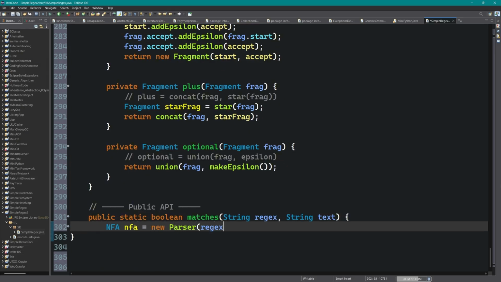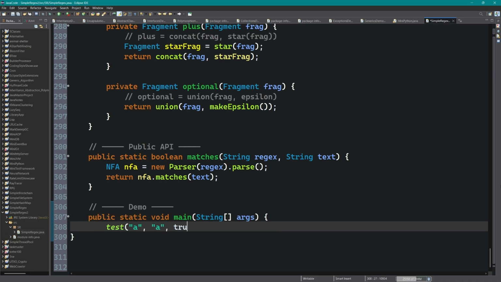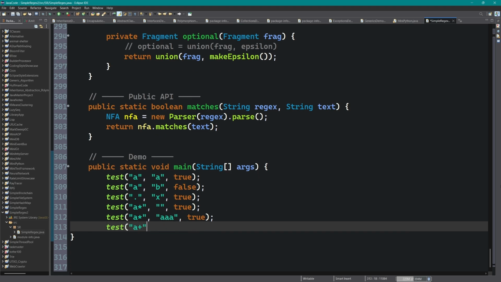In our main method, we run a battery of test cases. Each test calls the matches static method, which creates a parser, builds the NFA, and simulates it.